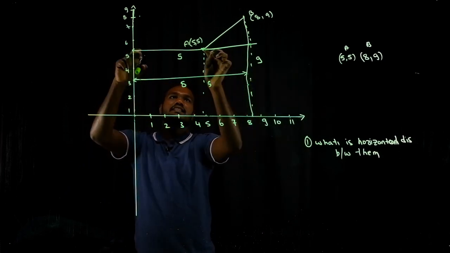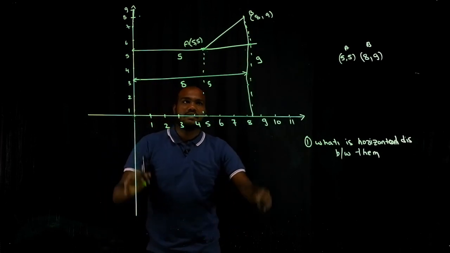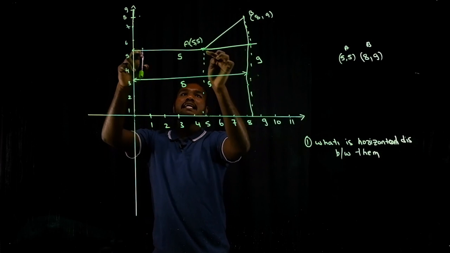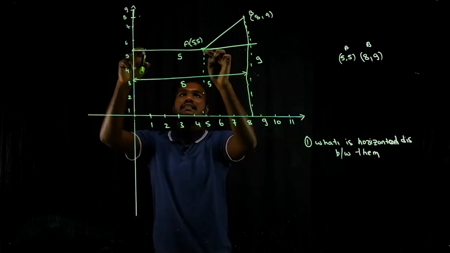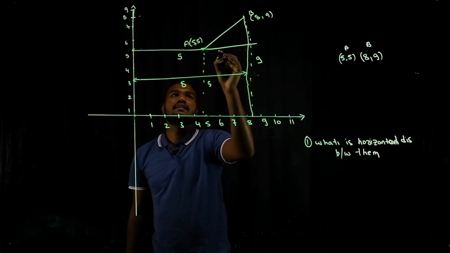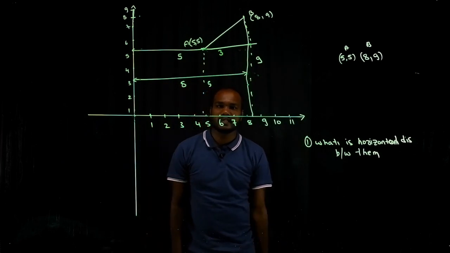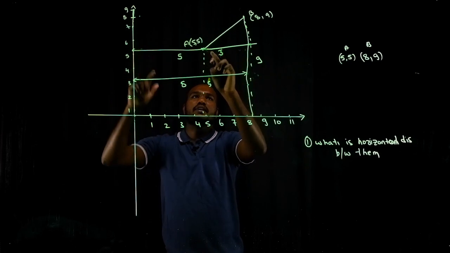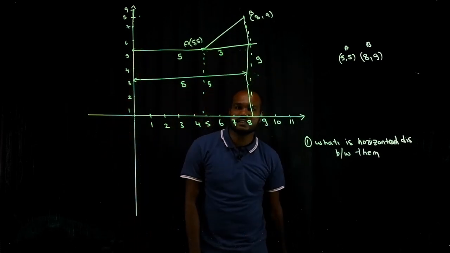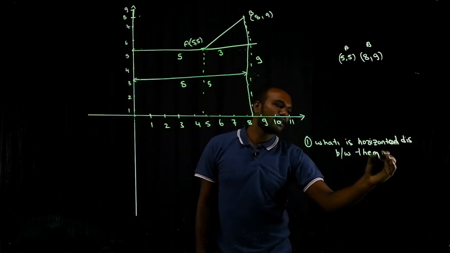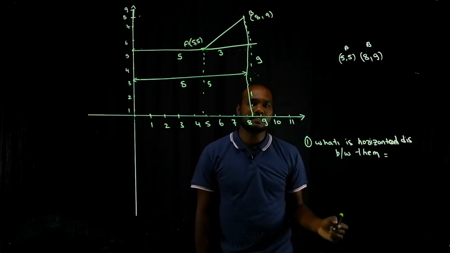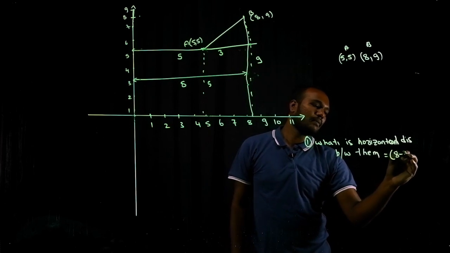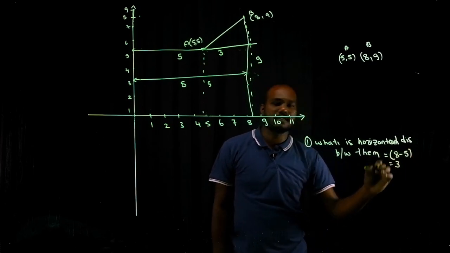This minus this gives this distance. So I'll say this is 3. Is that good? Bigger minus smaller. This distance is 3. I'll not write 3. I will write 8 minus 5, that is equal to 3.